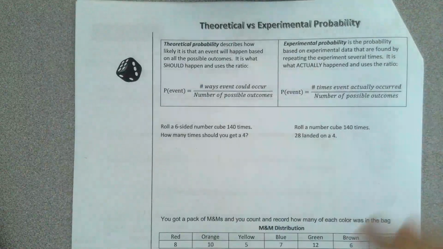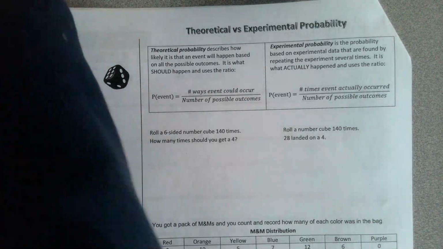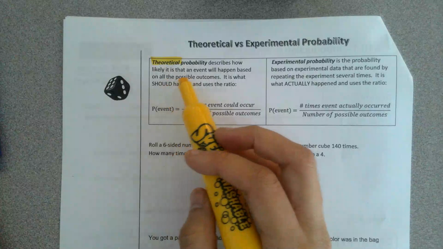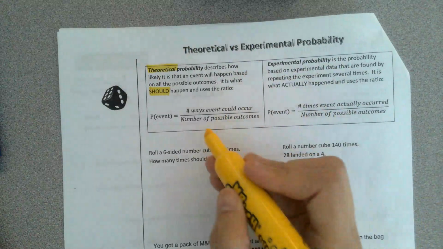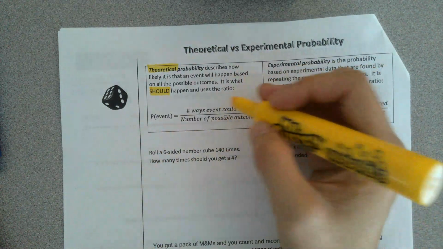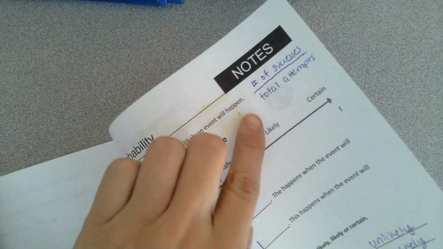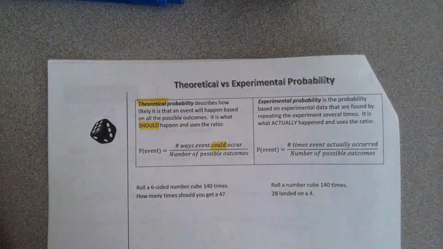Usually we only have one page of notes, but probability is a little more word heavy. All right, this looks like a lot, but it's not that bad. So we have two different types of probability. We have theoretical probability, which describes how likely it is that an event will happen based on all the possible outcomes. It is what should happen and uses the ratio: probability of event equals number of ways event could occur over the number of possible outcomes. So if you remember from the front side, it was successes over total attempts. This should be successes over total attempts.